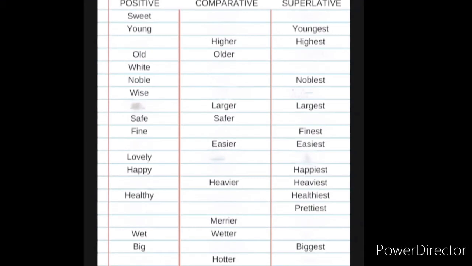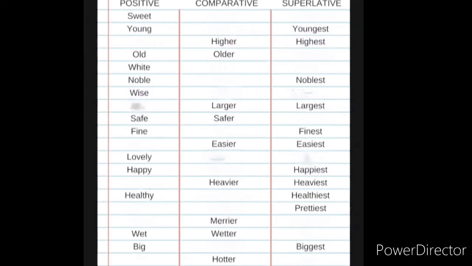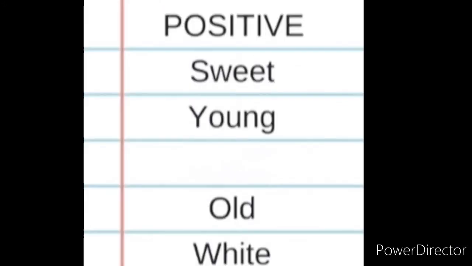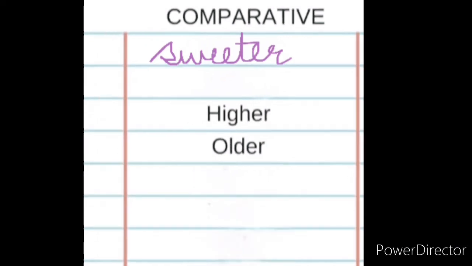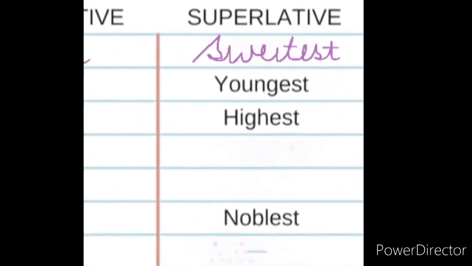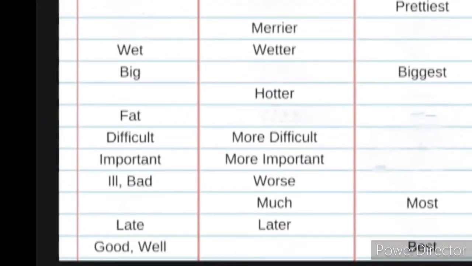And my dear girls, at last I'm giving you a table. What you have to do is complete these adjectives in superlative and comparative forms. So for your convenience, I'll do the first one for you. Sweet, sweeter in comparative form, and sweetest in superlative form. So complete this table in your notebooks neatly and also learn this table. Okay.